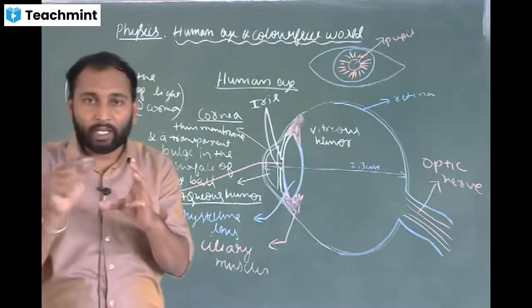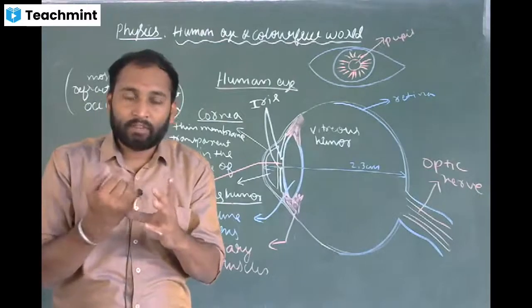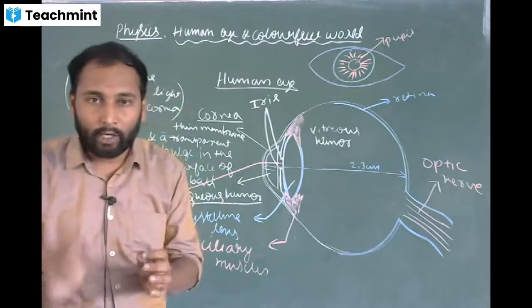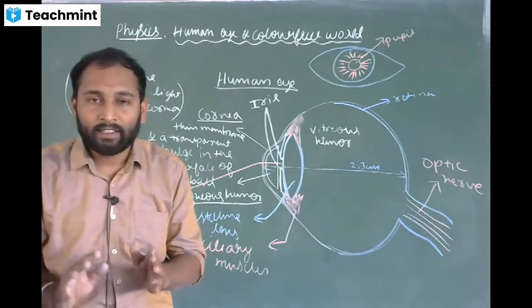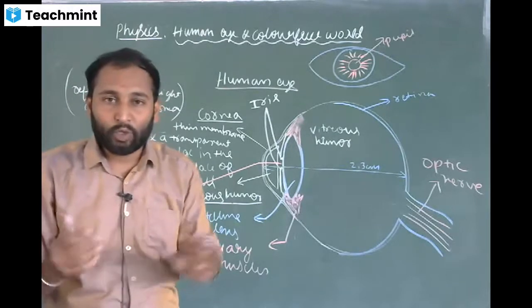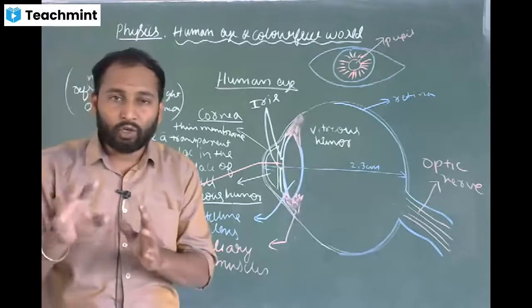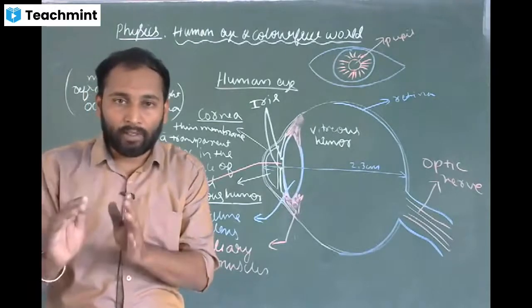is it regulates and controls the amount of light entering the eye. What is the function of pupil? It regulates and controls the amount of light entering the eye. That means if so much light is entering the eye, iris and pupil together will do this job. They will try to regulate and control the amount of light